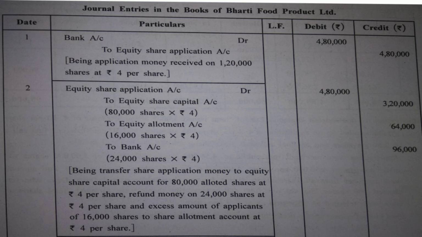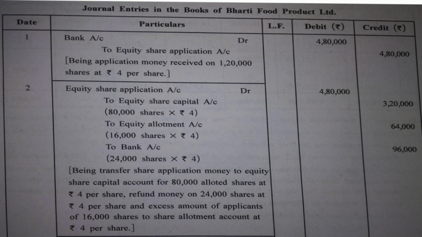Because there is no point in returning the amount to those people from whom again we have to call up the amount of allotment, first call and final call. Simple? So 80,000 to be transferred to share capital account. 24,000 shares have been rejected instead of 40,000. So 40,000 minus 24,000 gives you 16,000. So the shares that you have not rejected are considered as an advance of allotment.